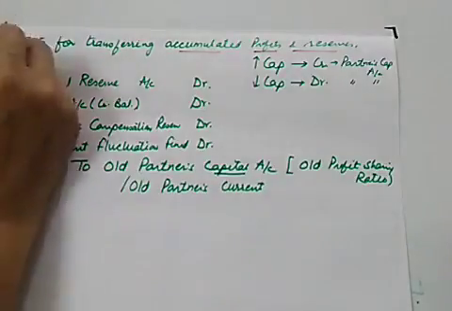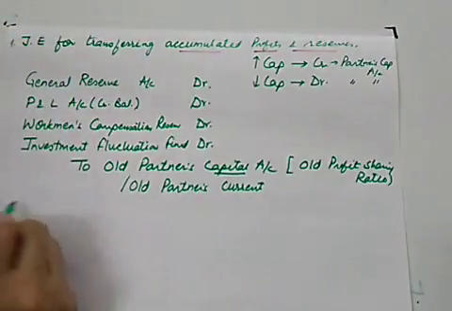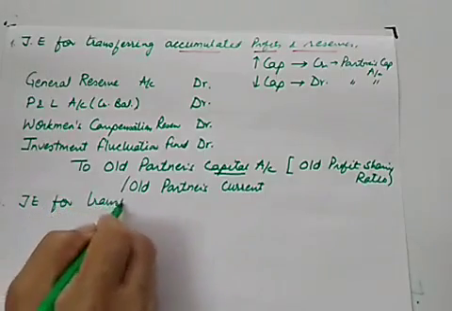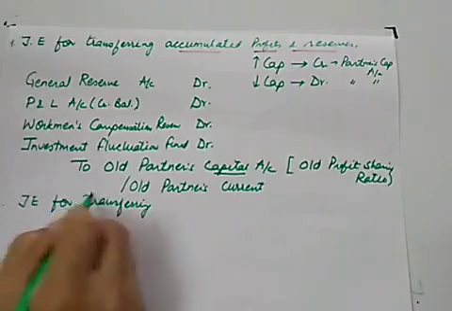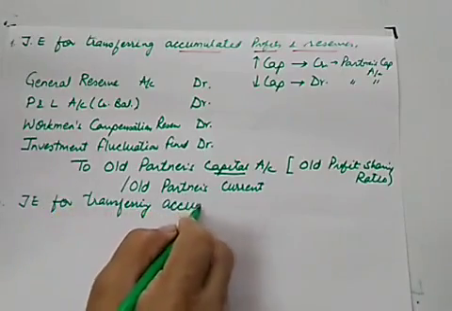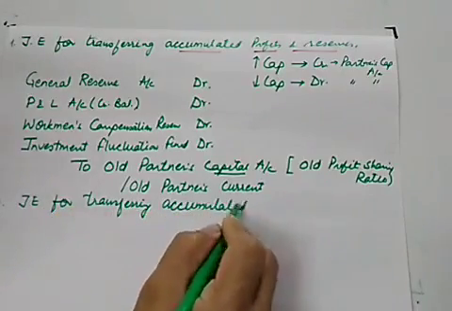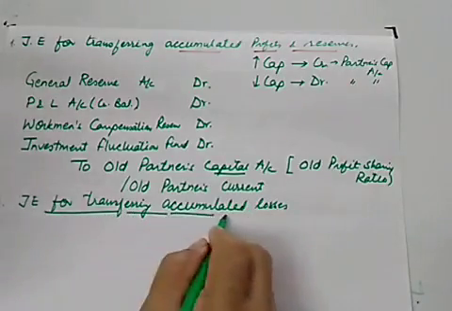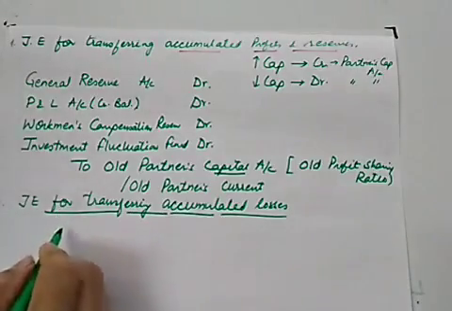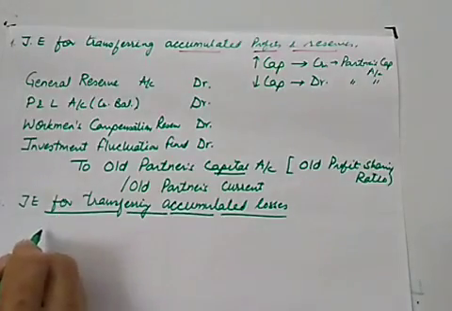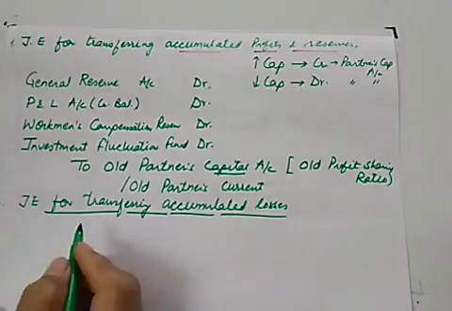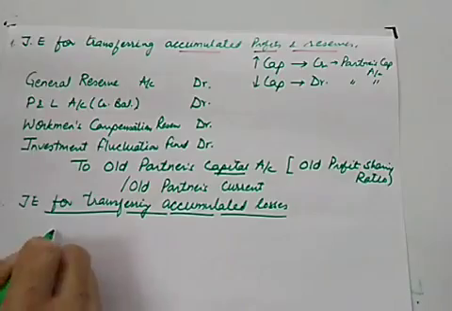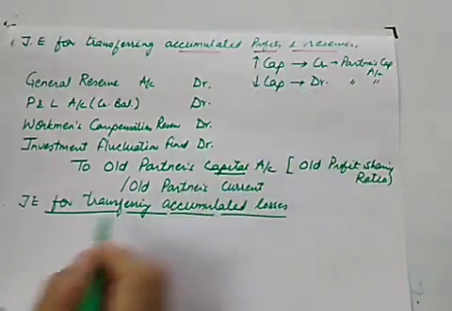So let us see the next entry, second journal entry for transferring accumulated losses. For accumulated losses, you know that there are two types of accumulated losses. First is debit balance of profit and loss account and advertisement suspense. So for that we will be decreasing partners capital.